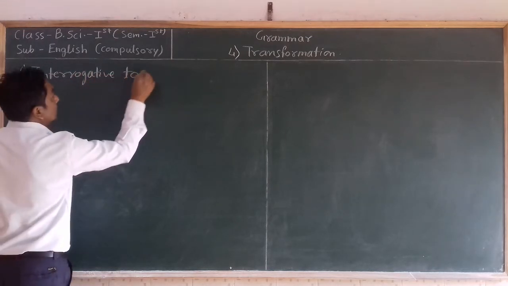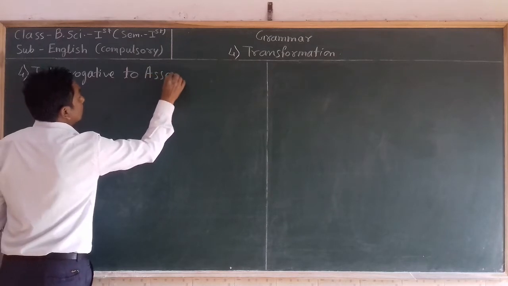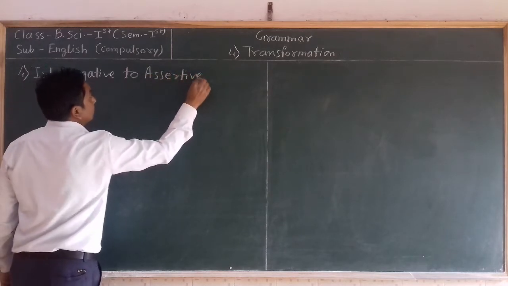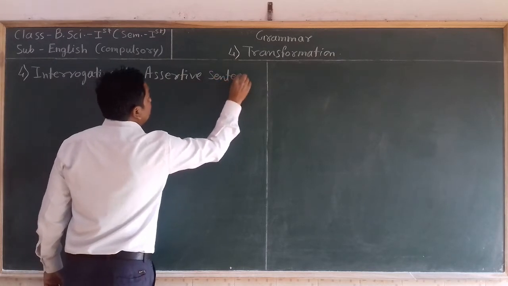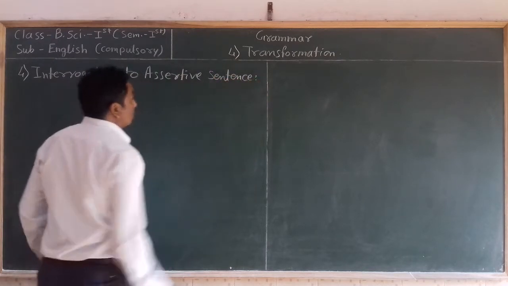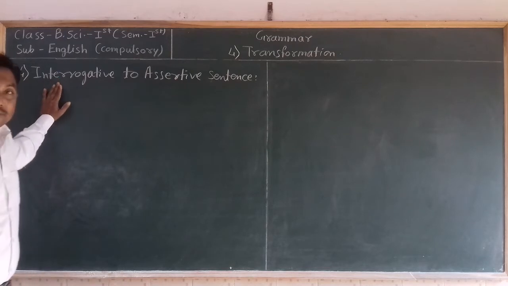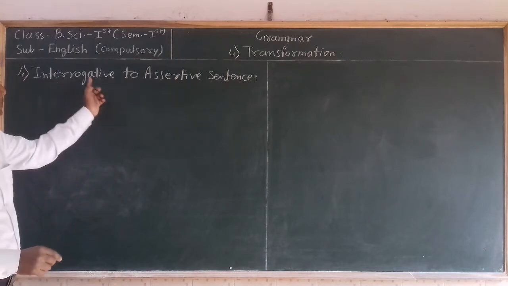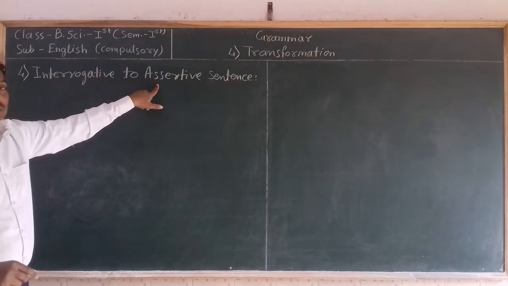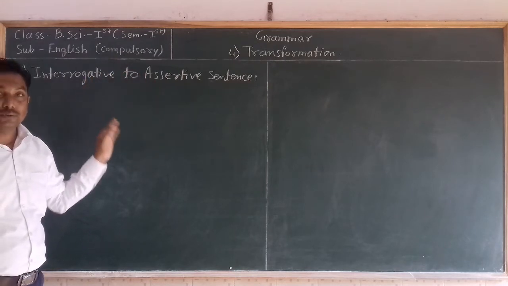Today we are going to learn the fourth type of transformation: interrogative to assertive sentence. Suppose an interrogative sentence is given and you are asked to transform it into an assertive sentence. How can we do that?